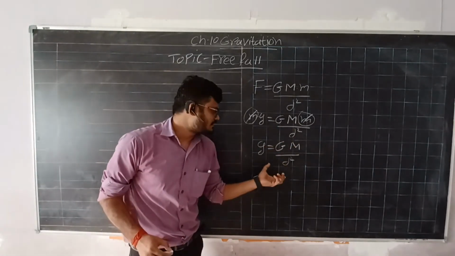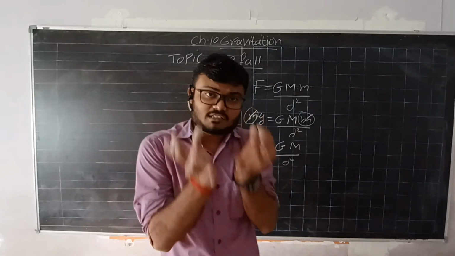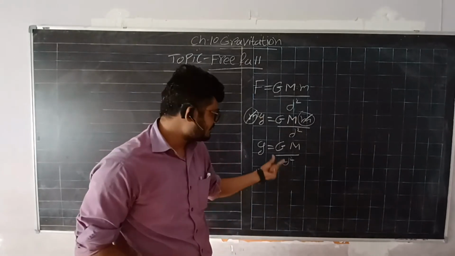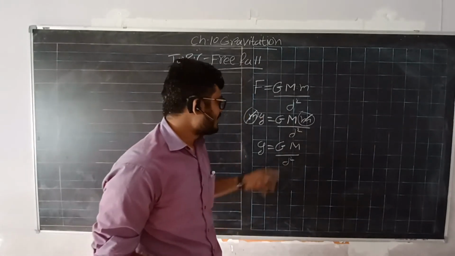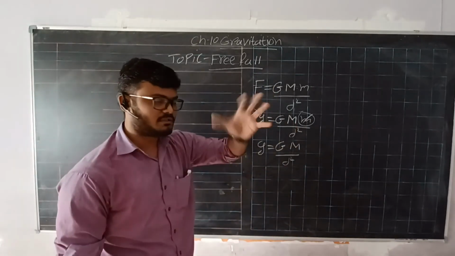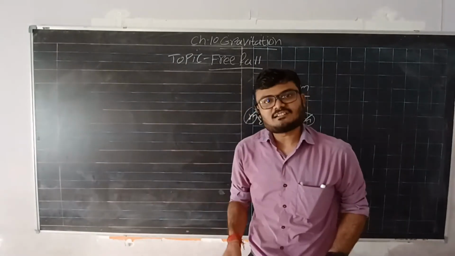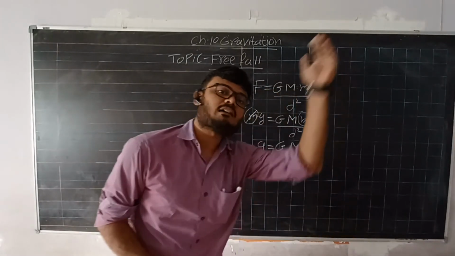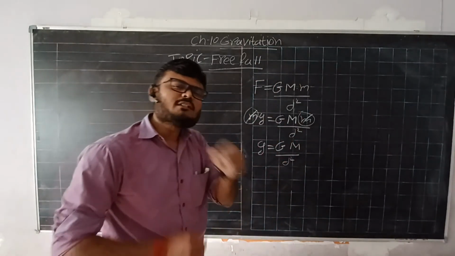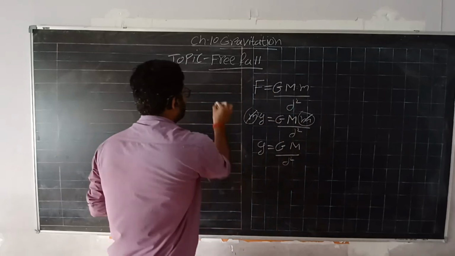What is the meaning of this? It means that the acceleration due to the gravitation of earth is equal to the gravitation constant times the mass of the earth, and is inversely proportional to the square of the distance between those two objects. By this equation, we can find out the acceleration of an object that is far from the surface of the earth. Now what about an object that is near to the surface or on the surface of earth?